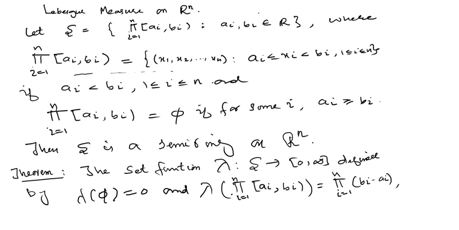So lambda of the empty set is 0, and lambda of this product, which is a non-empty set, is equal to the product of lengths, where ai is less than bi for i runs from 1 to n.